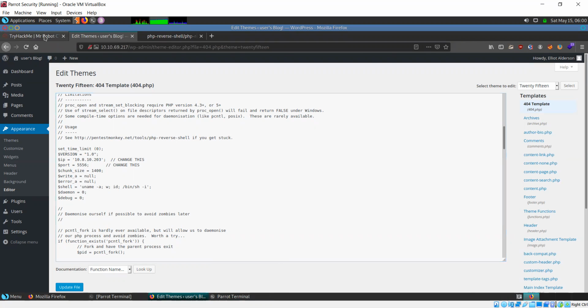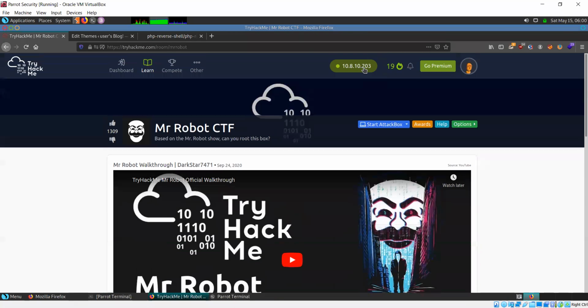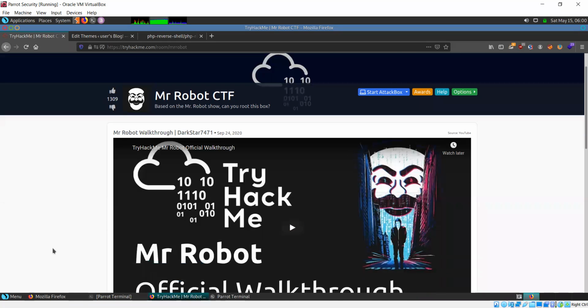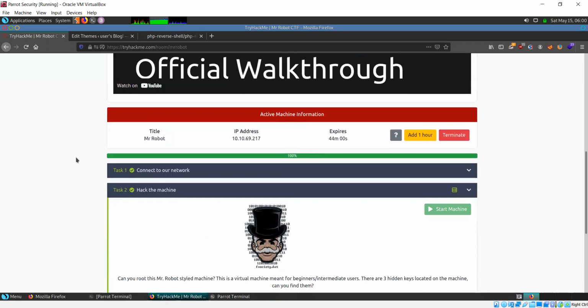See, this IP is my IP on the TryHackMe network. This is the IP you need to use because you are accessing this machine, Mr. Robot, through the TryHackMe network. I told you about that sudo OpenVPN. That whole process I also explained in this room, connecting to their network. You run that file and you connect to the network. The whole purpose of that is so that you will be able to interact with the machines on that network.